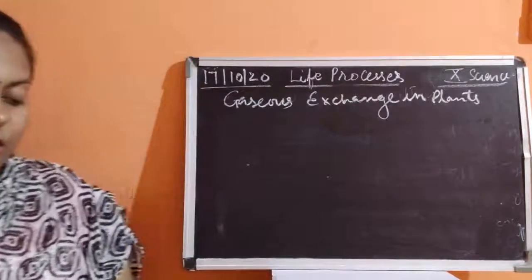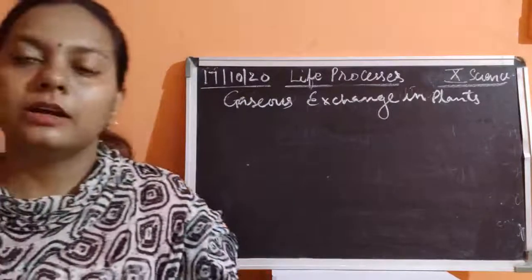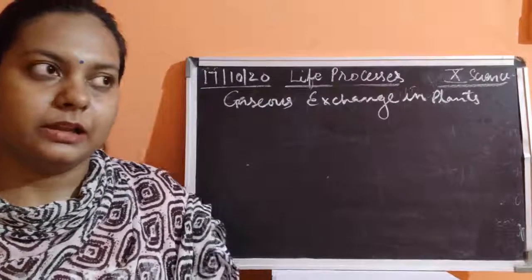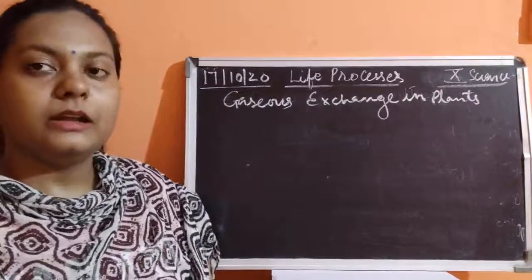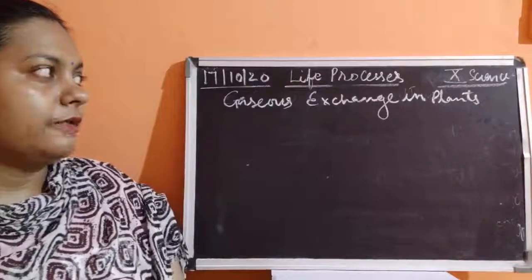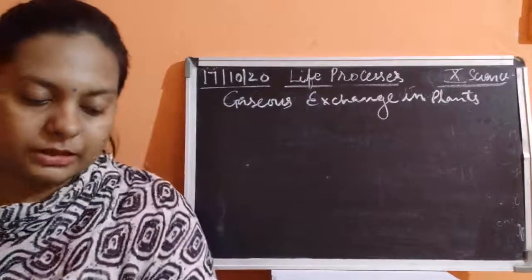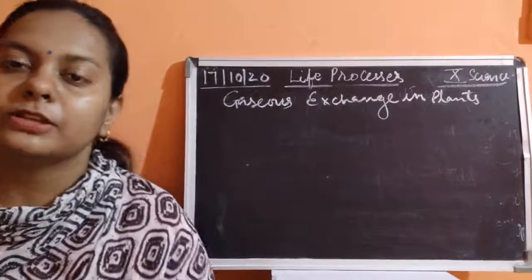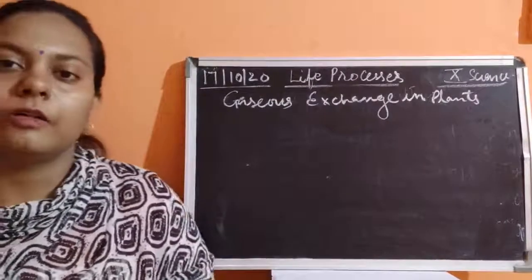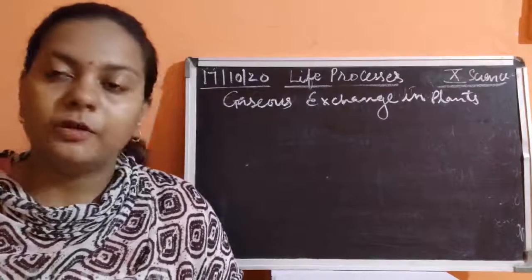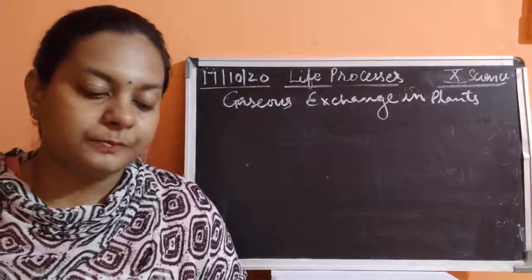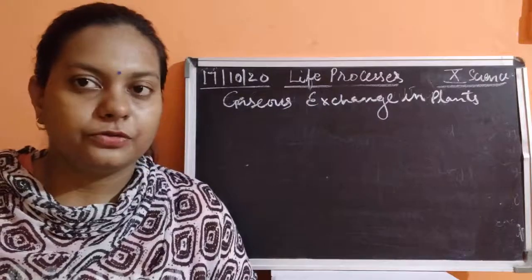So if we talk about the plants, all the plants are respiring. How are they respiring? All the plants are going to respire by the process of diffusion of the gases from stomata, okay. So we have the special organs of the leaves, which are present inside the leaves, and with the help of this diffusion process, all the plants are going to respire.